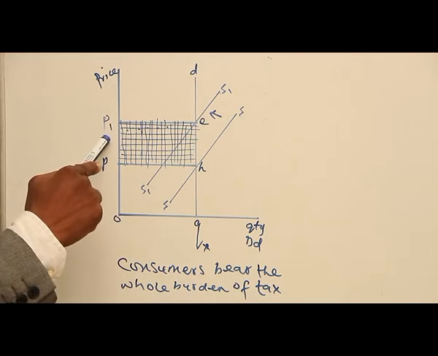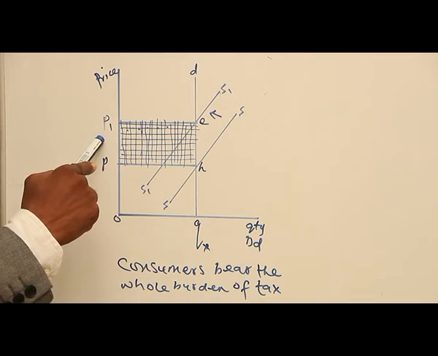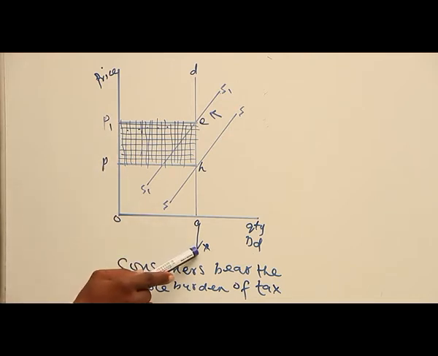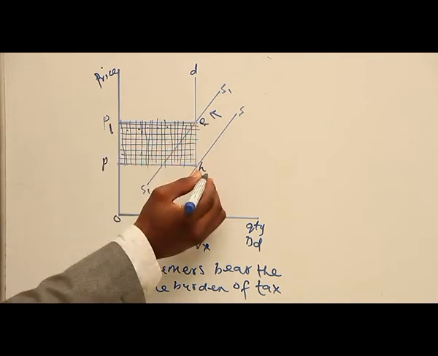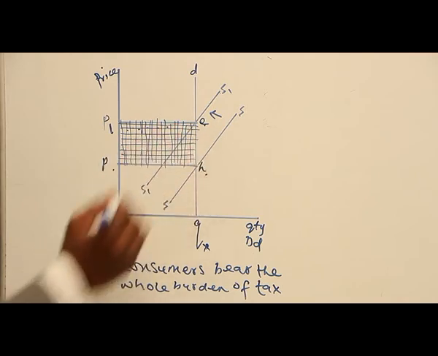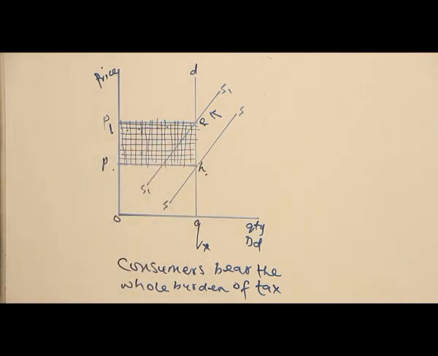So the sellers and producers can make an attempt here to shift the whole burden onto the consumer, because the quantity will still be constant. When we are talking about indirect tax under perfectly inelastic demand, consumers are the ones that bear the whole burden of the tax. And what is going to be the amount? It's going to be P1 E H P. The shaded portion here refers to the tax that the consumer will bear as a result of the perfectly inelastic demand of the commodity.